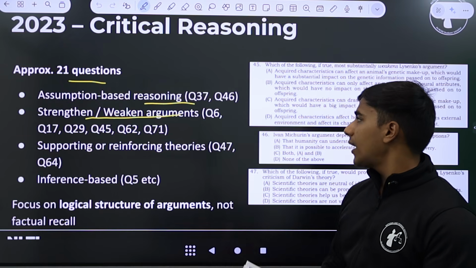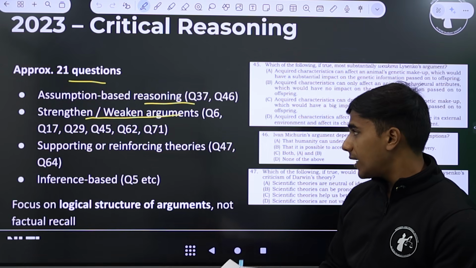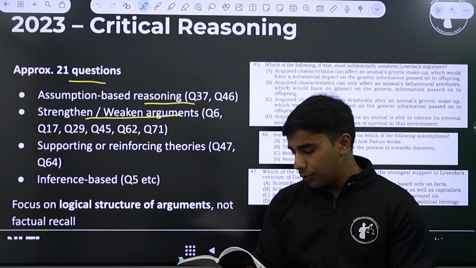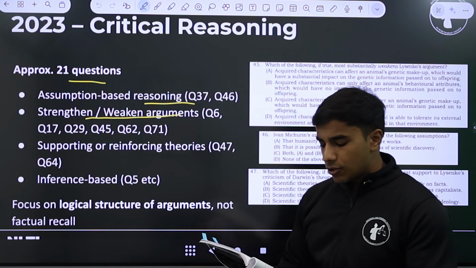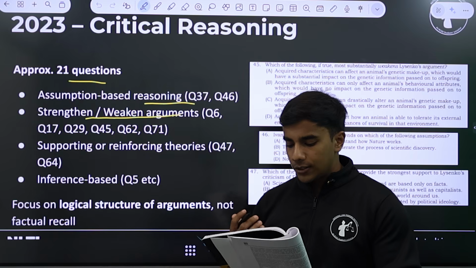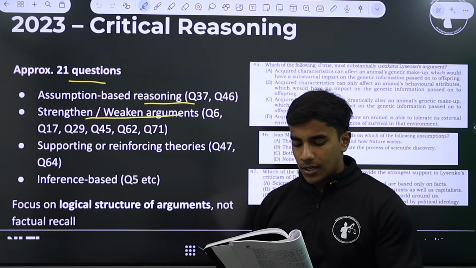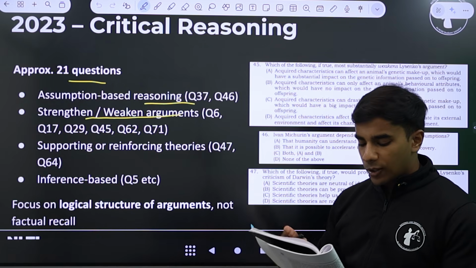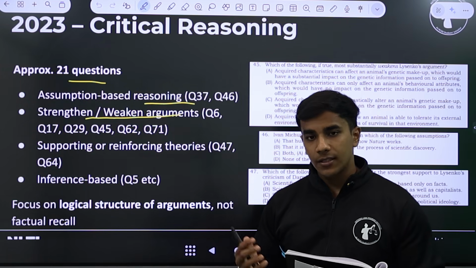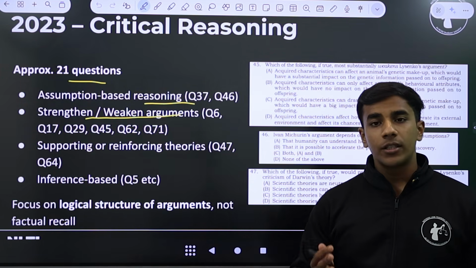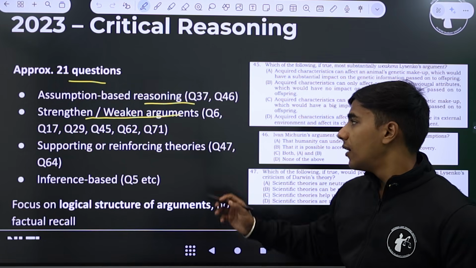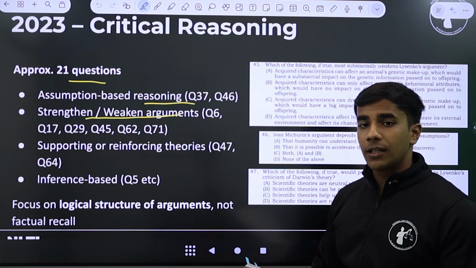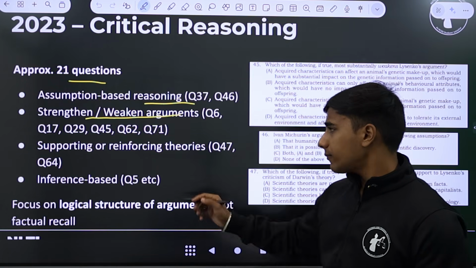And then we have strengthening weakening arguments. For example, question 6. Let me go over this question because the strengthening weakening topic is very important for you. Question 6 goes like, which of the following, if true, most weakens Uluppi's response to Chuka's statements about ladies being sent to do unladylike business. So the author might have made an argument about ladies being sent to unladylike business. And now the question is asking you how do we go about weakening this particular claim that the author has made?